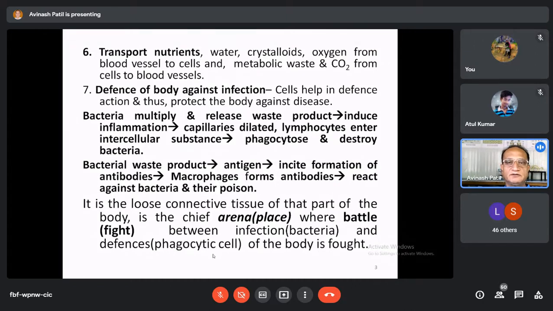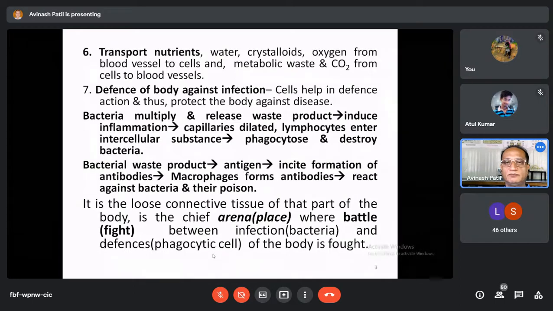And this ground substance is actually a non-living substance, but how then can it transfer these nutrients from capillaries to the living cells that are located away from the capillaries? There is one substance called hyaluronic acid, and this hyaluronic acid has the ability to hold water molecules.